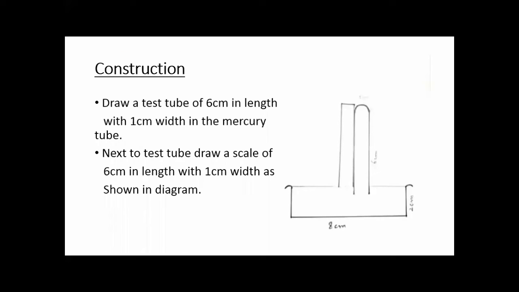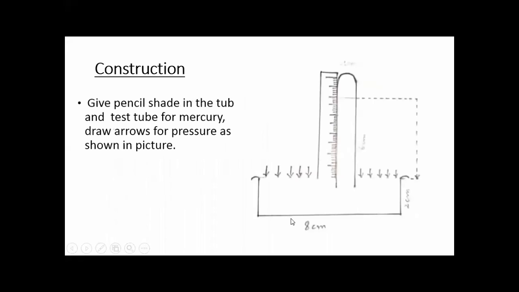Draw a test tube of 6 centimeter in length with 1 centimeter width in the mercury tub. Next to the test tube, draw a scale of 6 centimeter in length with 1 centimeter width, as shown in the diagram.